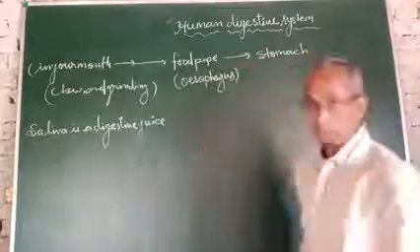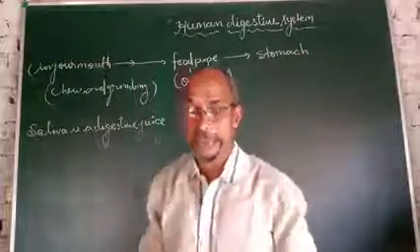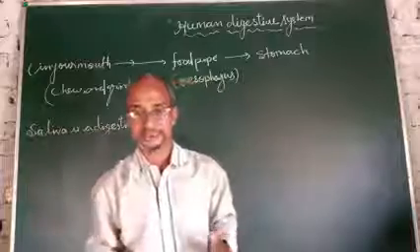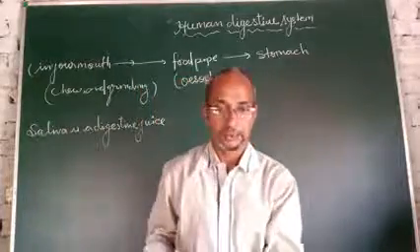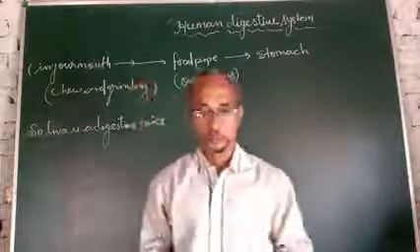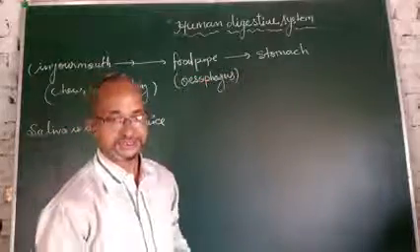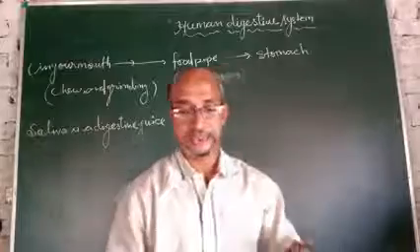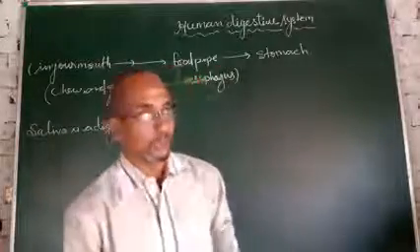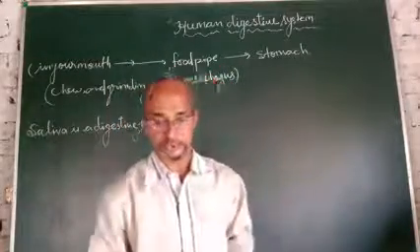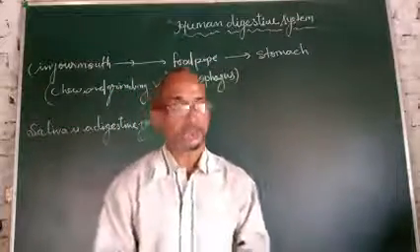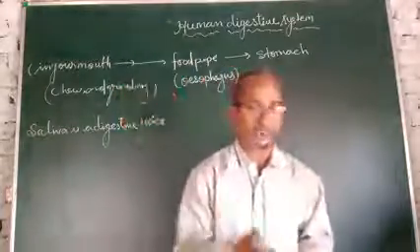Stomach. What is the stomach? The stomach is a type of thick bag, present on the left side of the abdomen. Human digestion mostly occurs in the stomach, and the food is churned in the stomach for 3 to 4 hours.